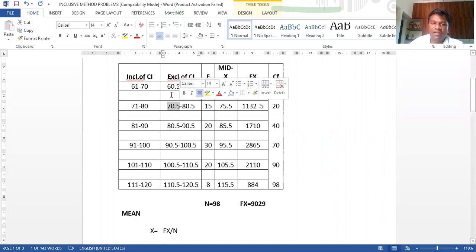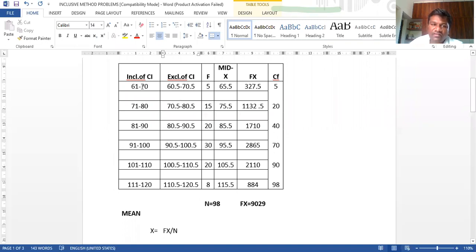For example 10 to 20, then again 20 to 30, 30 to 40, then 40 to 50. But here 61 to 70, if it were continuous, it would have come 70 only.